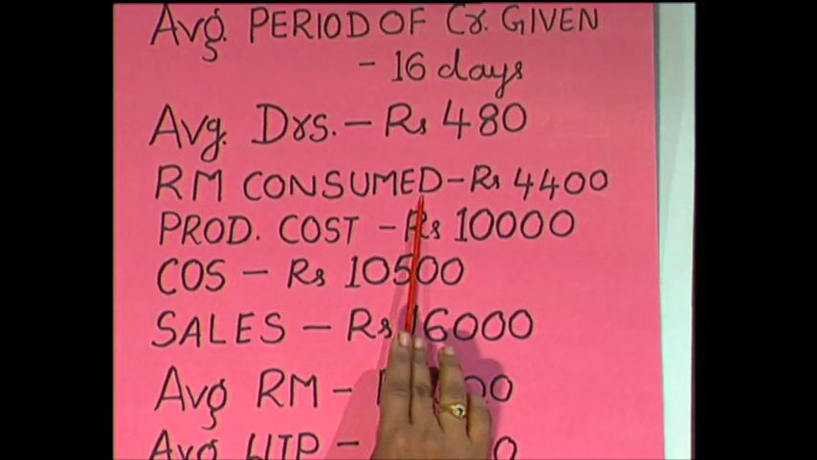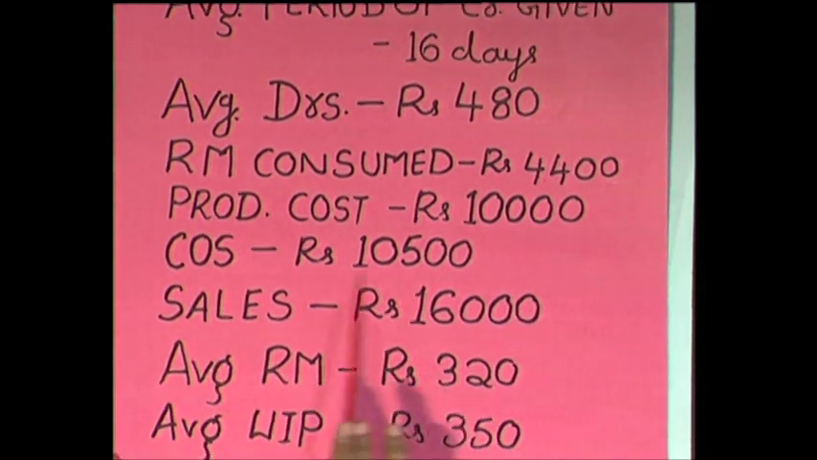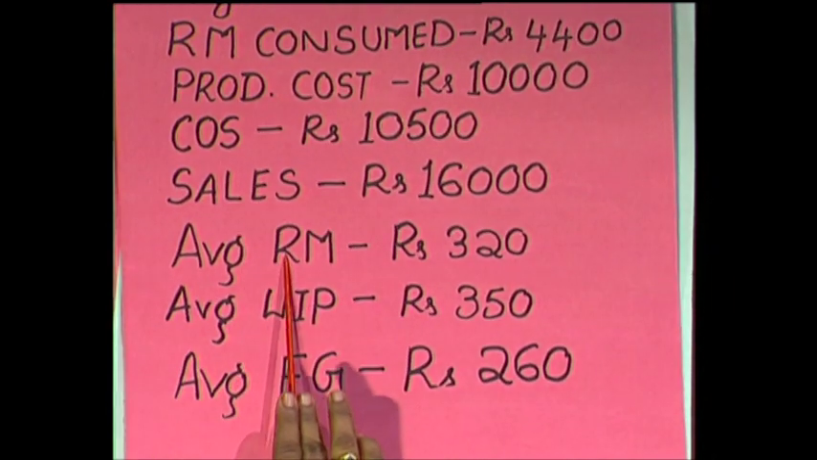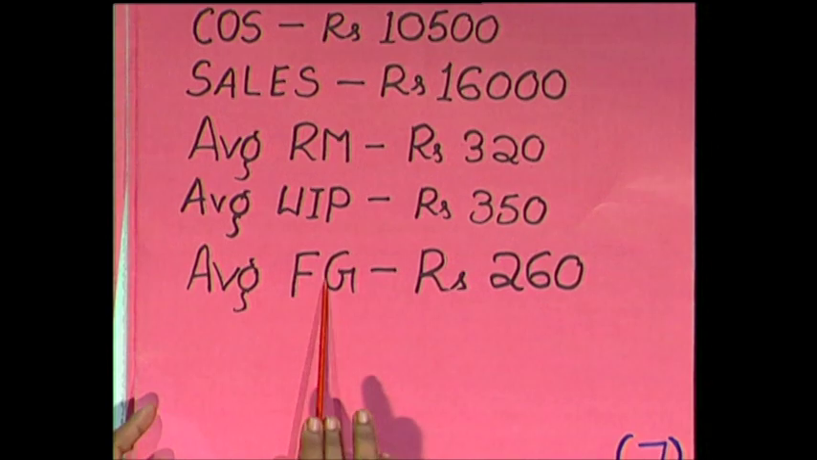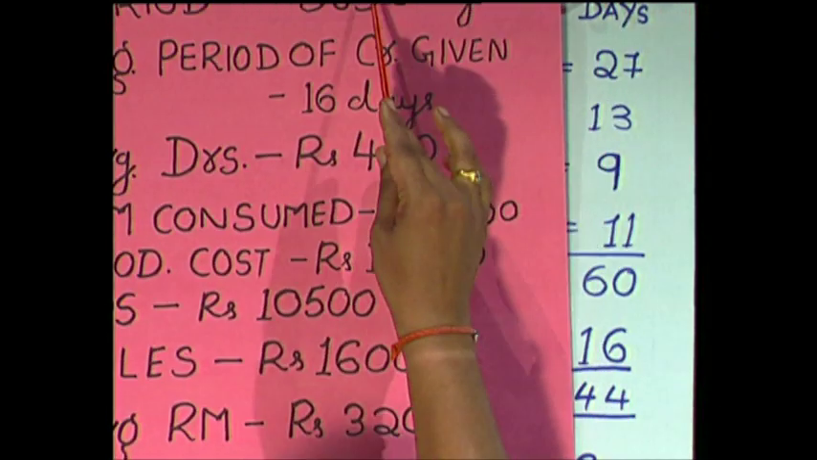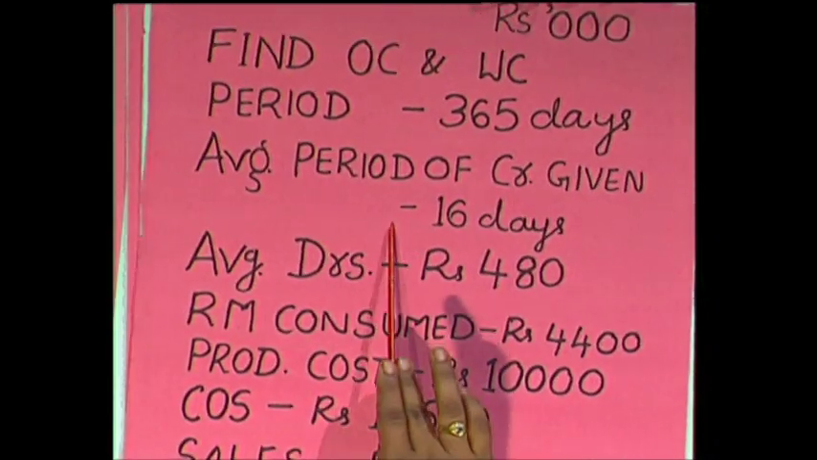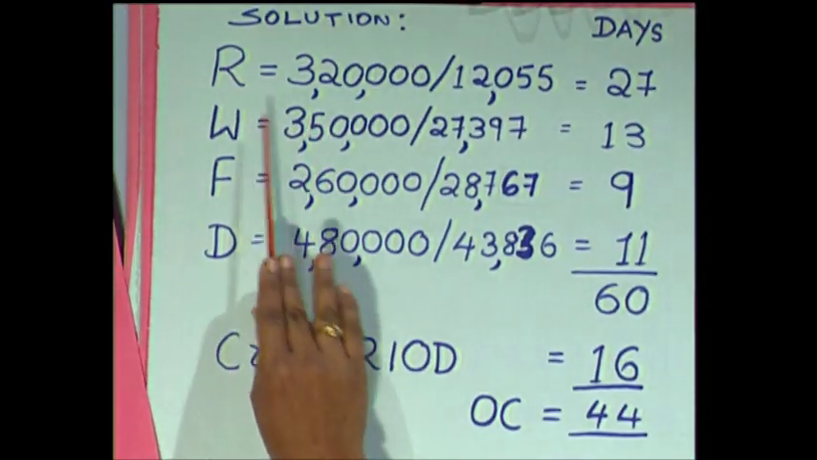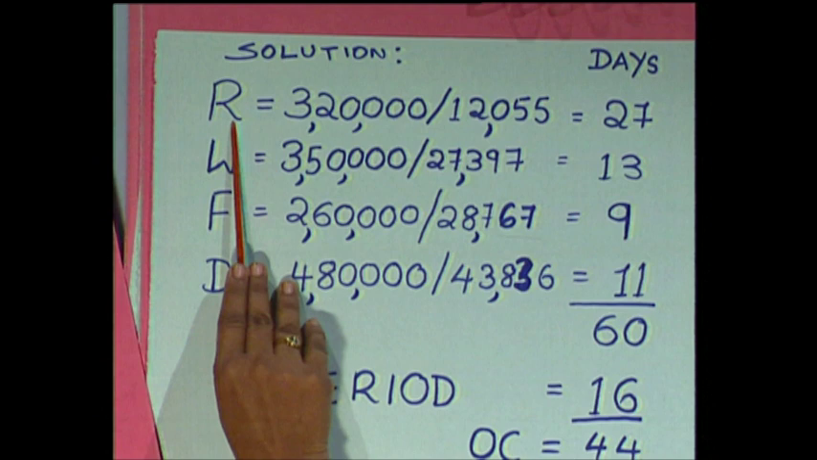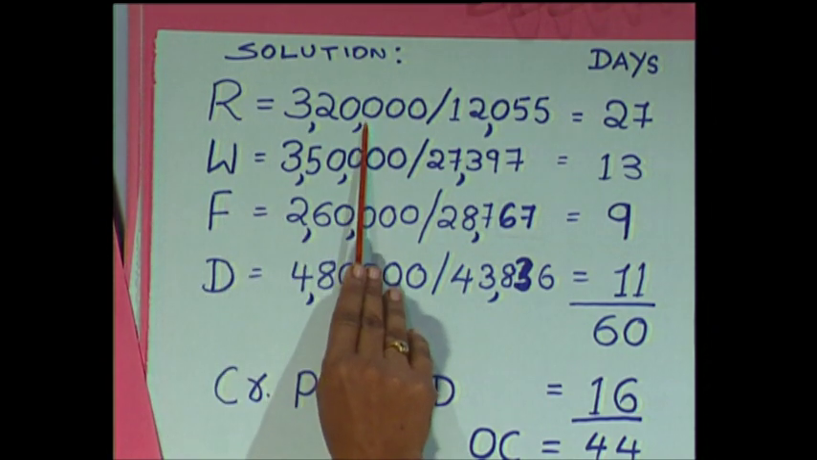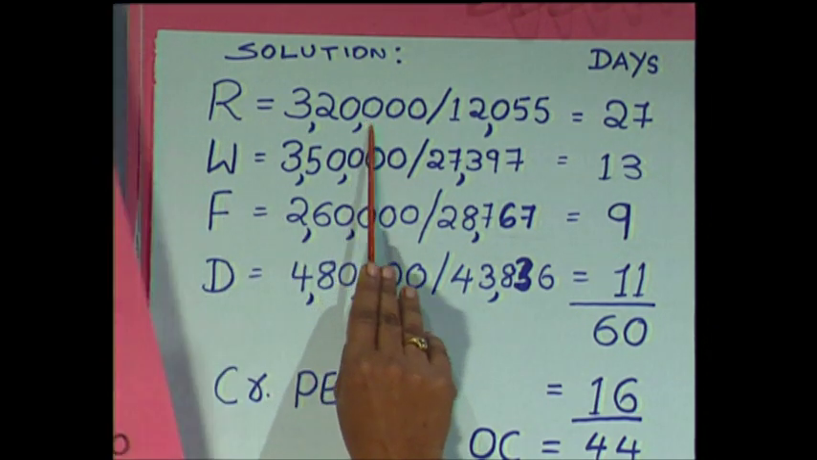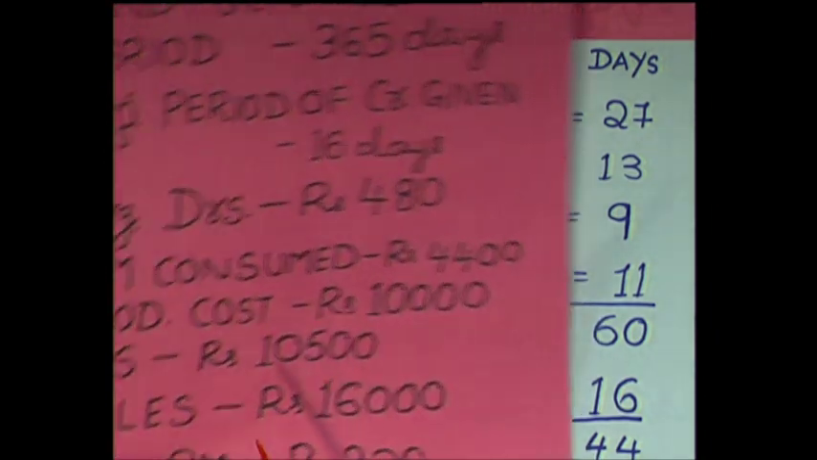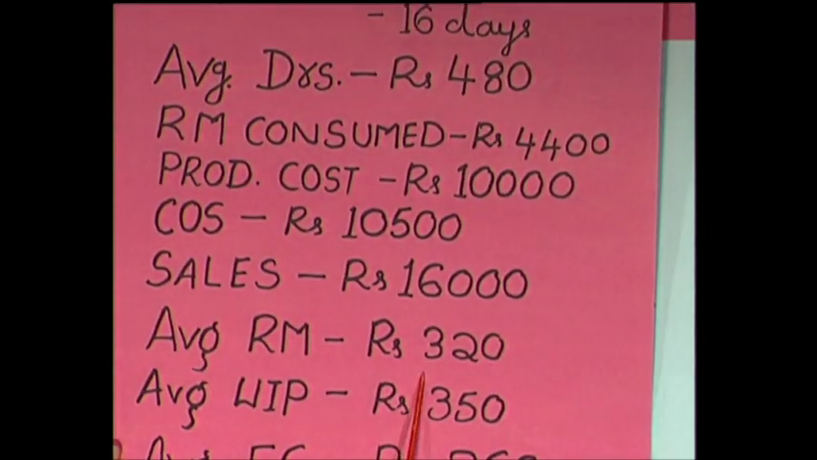Then raw material consumed, production cost, cost of sales, sales, average raw material, average work in progress, average finished goods. These are the figures which are being given. From these figures, we are going to calculate working capital requirement. First, in order to calculate R, what is the numerator? Average stock of raw material. Average stock of raw material is given in the problem as 320.